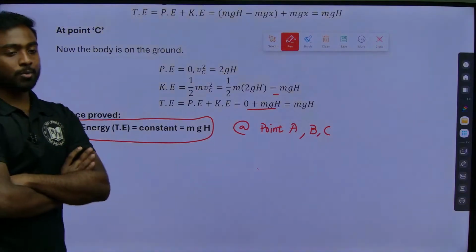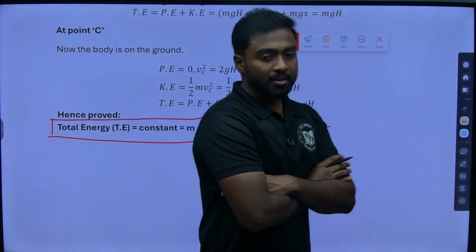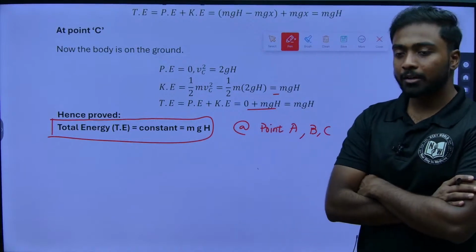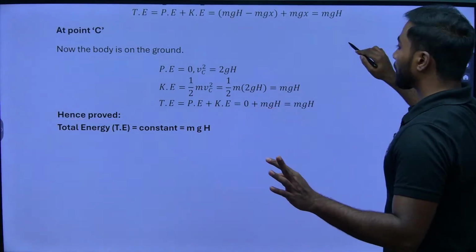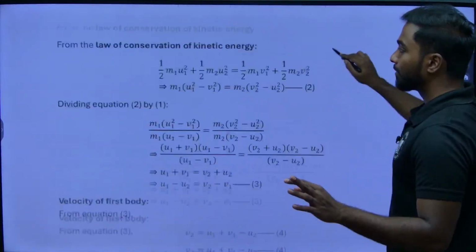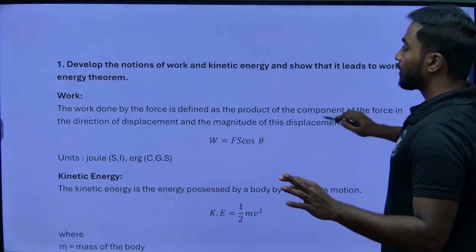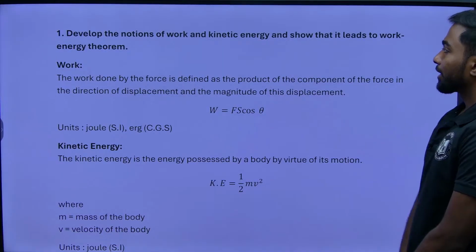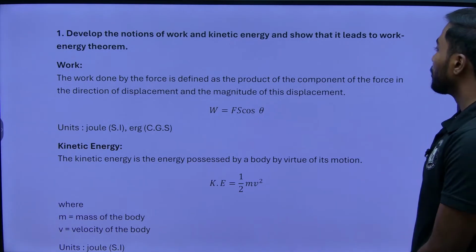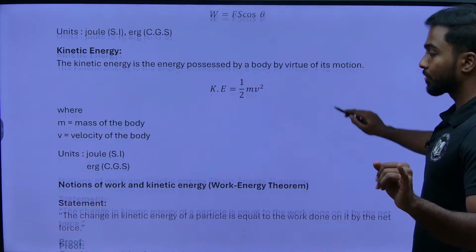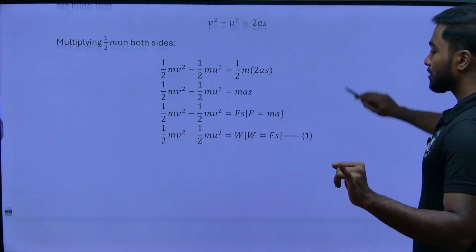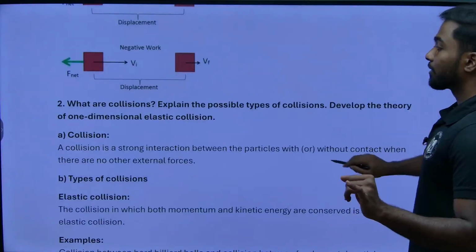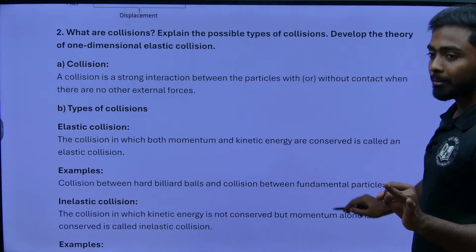Yes. So, the next one is oscillation. We have completed work, energy and power. Once again we will see what questions are there in work, energy and power. The first question: develop the notions of work and kinetic energy and show that it leads to the work energy theorem. The second question is, what are collisions, explain the possible types of collision.